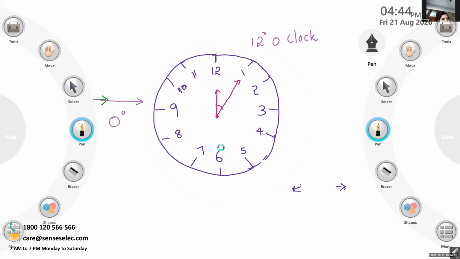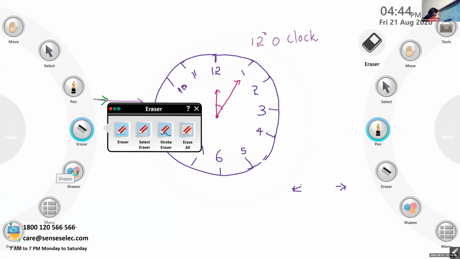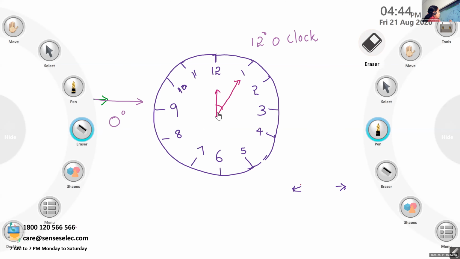Okay, children, can you see one angle there? One small angle, right? Yes, ma'am. Now again, when I draw the time, you have to tell the angle. Okay, children?